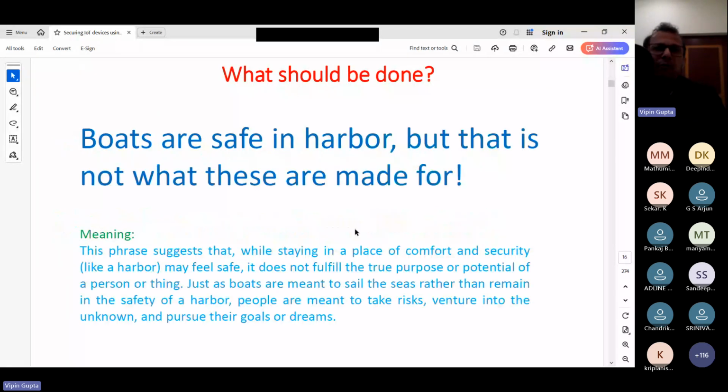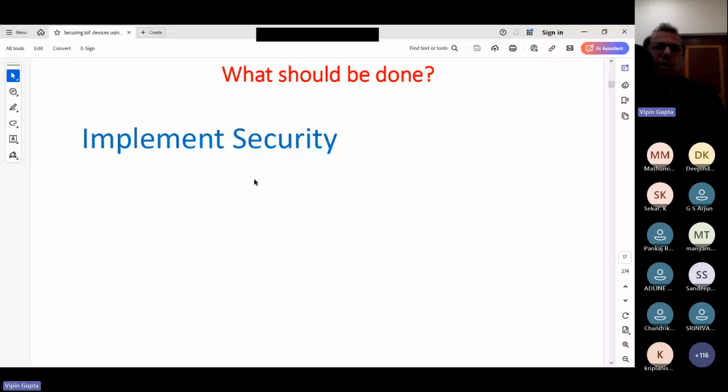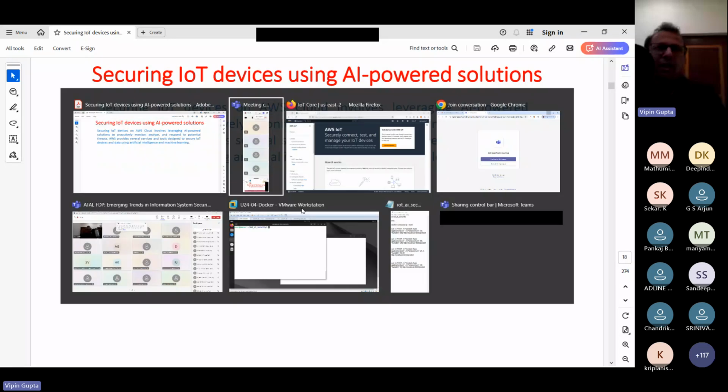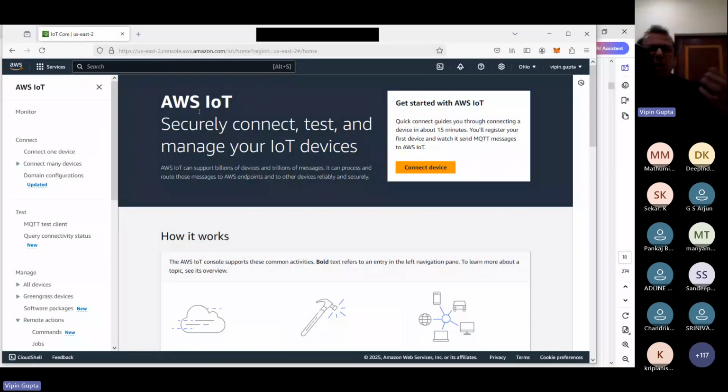And for that purpose, we will be using the AWS cloud. In my case, I have already logged in to my AWS account. I'm using the cloud to show you certain solutions that are available, because if you have millions of devices, your own on-premise solutions are not going to be sufficient. We have to use solutions from big companies which have very critical solutions available. So in our case, we will be looking at that.